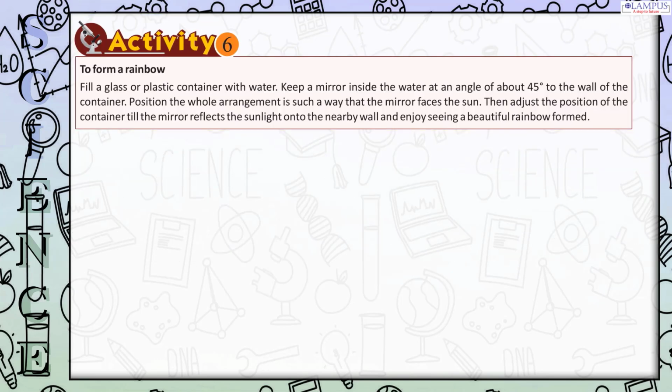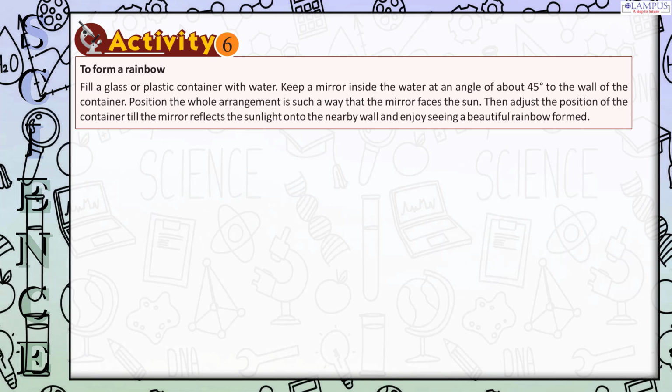Activity 6. To form a rainbow, fill a glass or plastic container with water. Keep a mirror inside the water at an angle of about 45 degrees to the wall of the container. Position the whole arrangement in such a way that the mirror faces the sun. Then adjust the position of the container till the mirror reflects the sunlight onto the nearby wall and enjoy seeing